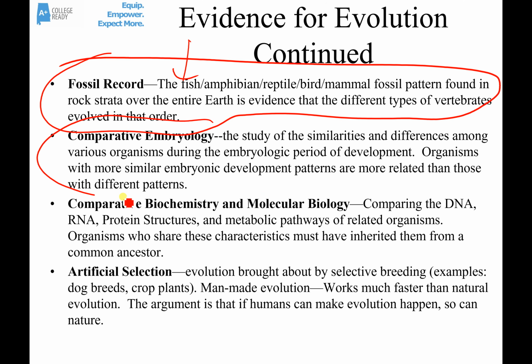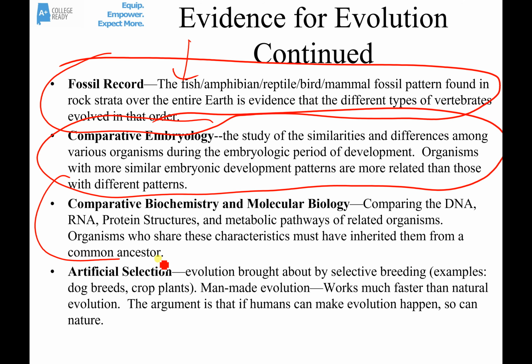In addition to the fossil record, we also sometimes use what's called comparative embryology. So this is studying the similarities and differences amongst how embryos develop. And the argument is that the more similar patterns of embryonic development, the more related organisms are.